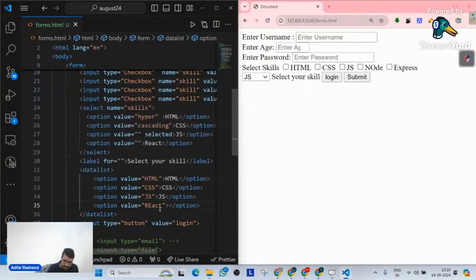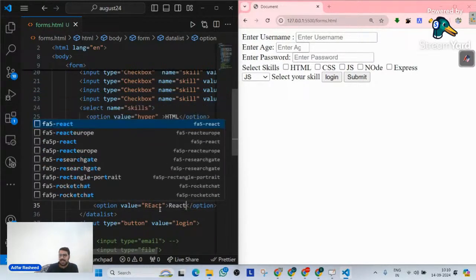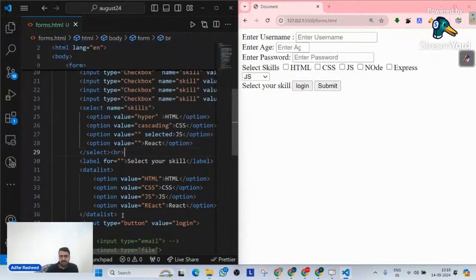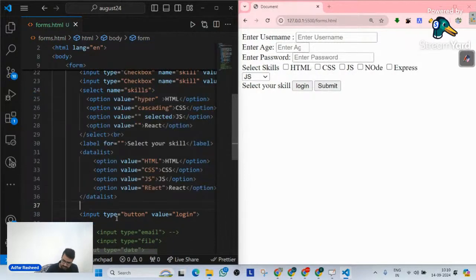So what I have done is simply create a datalist with four options. But guys, do you see any of them in the output? Do you see HTML, CSS, JavaScript, and React being created in the output? Of course not. Let me put a break here so that this particular thing will be on a new line. So we have select your skill, but in front of it, there's no drop down.